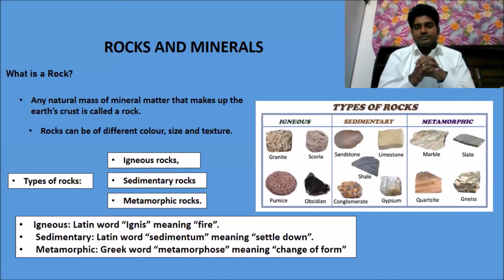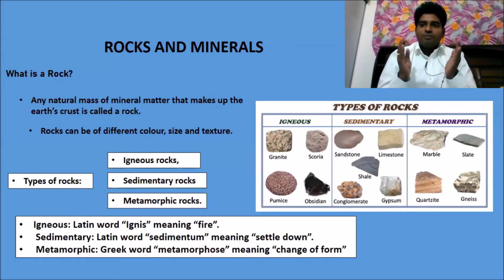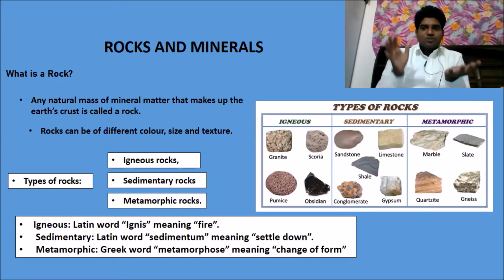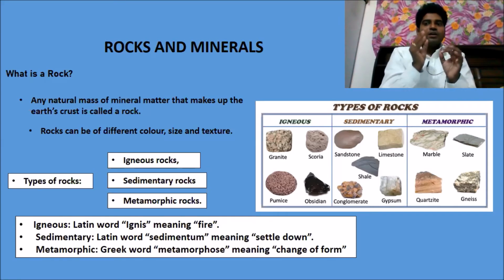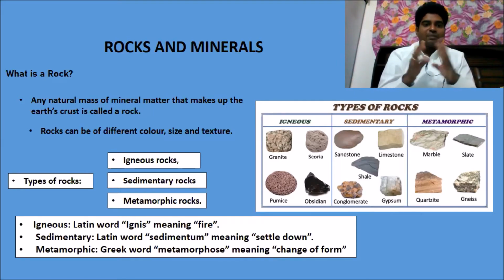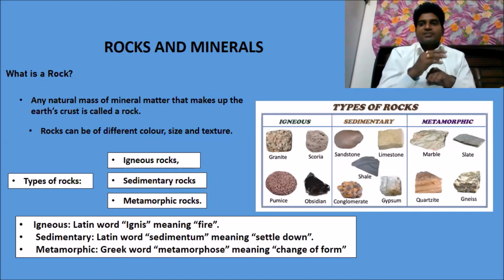A rock is a natural mass of mineral matter that makes up the Earth's crust. The natural mass of mineral matter that makes up the Earth's topmost layer, the crust, is called rock. Rocks can be of different colors, different sizes, and different textures.